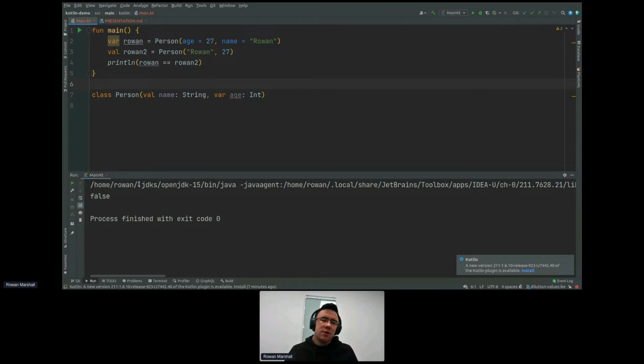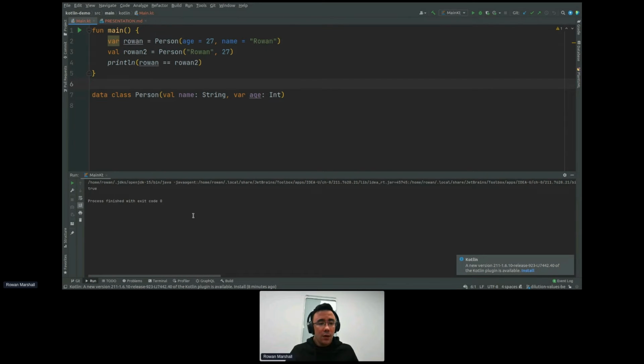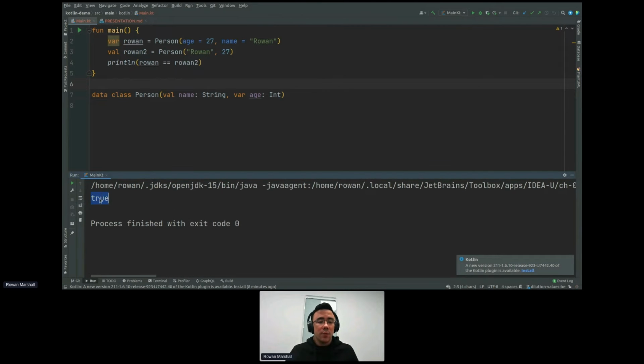But if you've just got a dumb class that's meant to contain a blob of data and not really anything else, then this isn't really the behavior we want. If a blob of data contains the same blob of data as something else, maybe those are meant to be the same thing. And if we slap data at the start here and play this again, you'll see that all of a sudden we're returning true, because, well, these data classes, they're only holders of data. They contain the same data, so they should be equivalent.